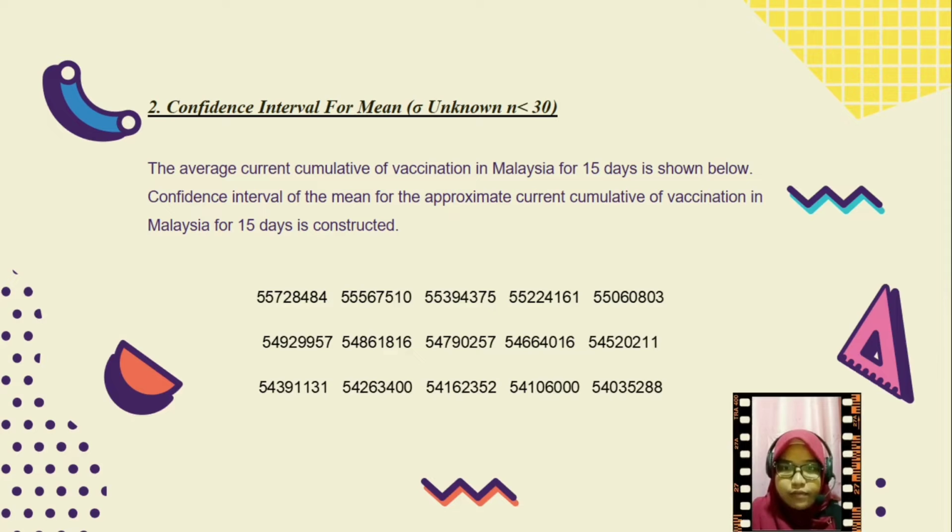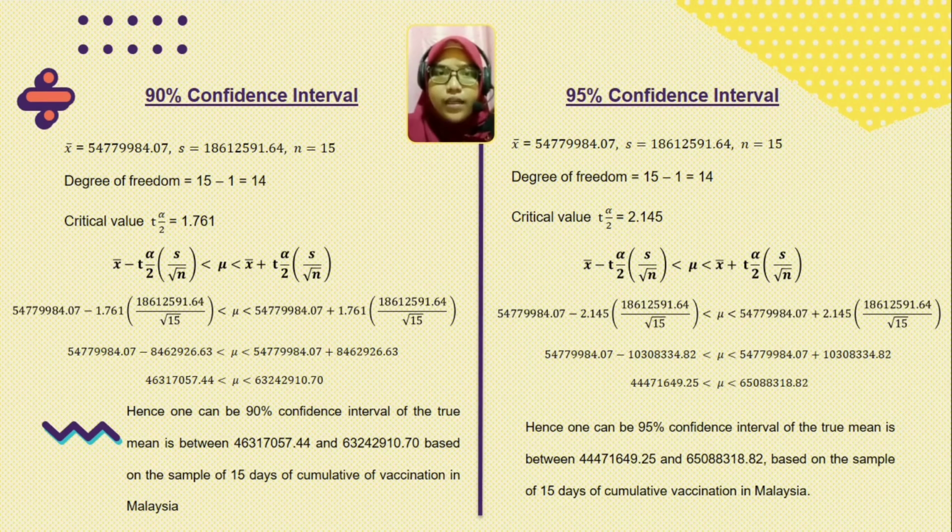Number 2, confidence interval for the mean, where sigma is unknown and n is less than 30. The average current cumulative of vaccination in Malaysia for 15 days is shown below. And we have constructed two confidence intervals. The first one is 90%. From the sample, we have found X bar is equal to 54,779,984.07, S equal to 18,612,591.64, and n equal to 15. The degree of freedom is 15 minus 1 equal to 14. And we found the critical value, which is T alpha over 2 equal to 1.761.